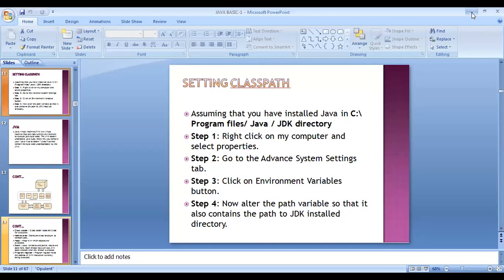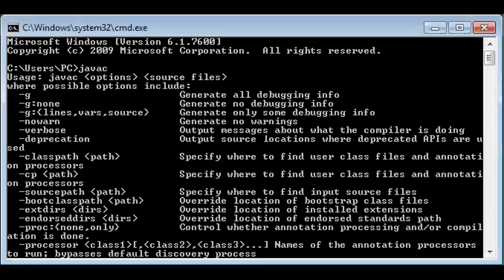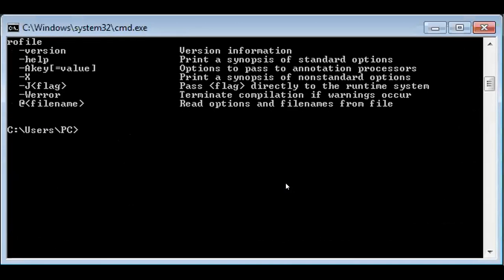Initially I can show that first. Here you can see, open the command prompt. In the command prompt, just type javac. If you press enter, it shows the number of directories and commands will be visible. Just let me clear the screen.